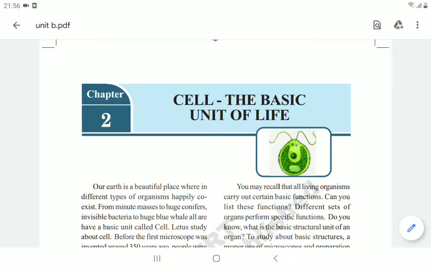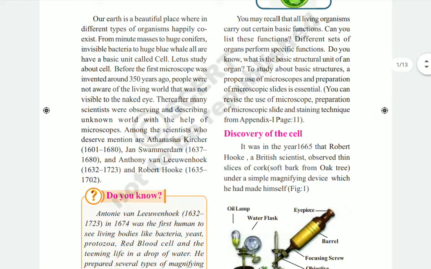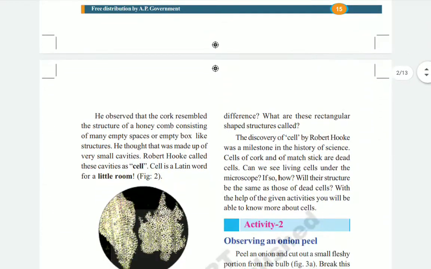So for our class today, we are going to discuss the different types of cells in human beings, and not only human beings, but also different types of cells in plants and animals.